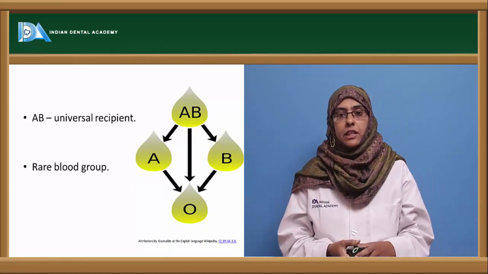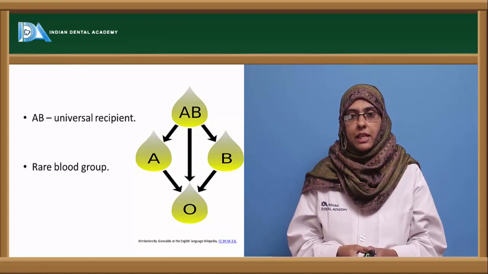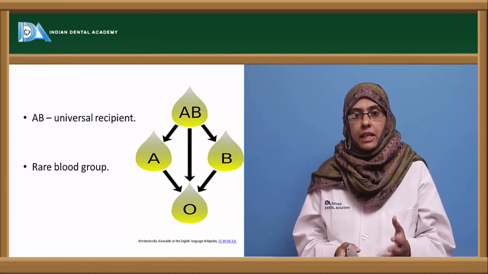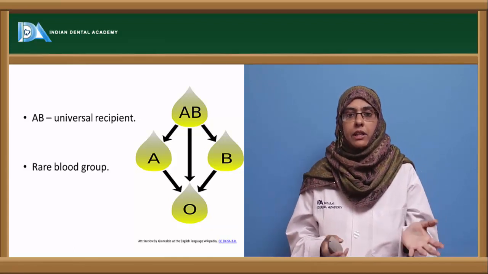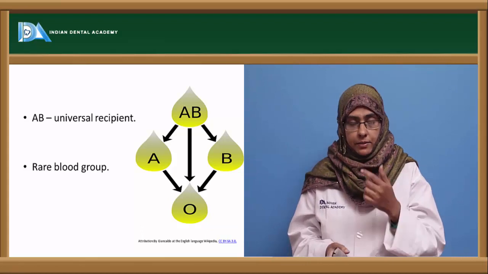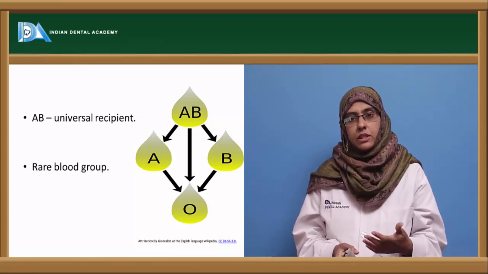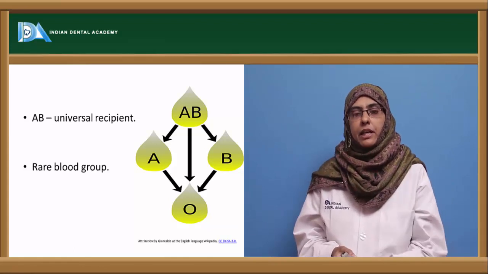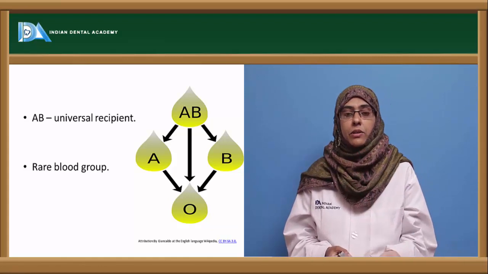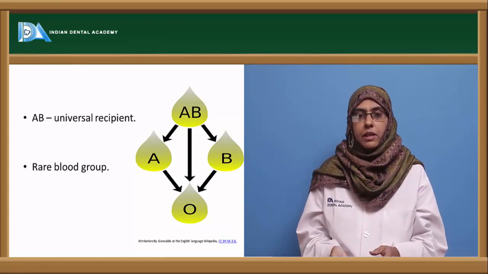Next is the AB blood group, which is called a universal recipient because of the absence of any antibodies. They can accept blood from any of the blood groups. It can be A, B or O. And usually when going for the transfusion, it is preferred that AB people get blood from AB, but in the absence of it, because it is a rare blood group, a person with the A group can also donate blood to the AB blood group.